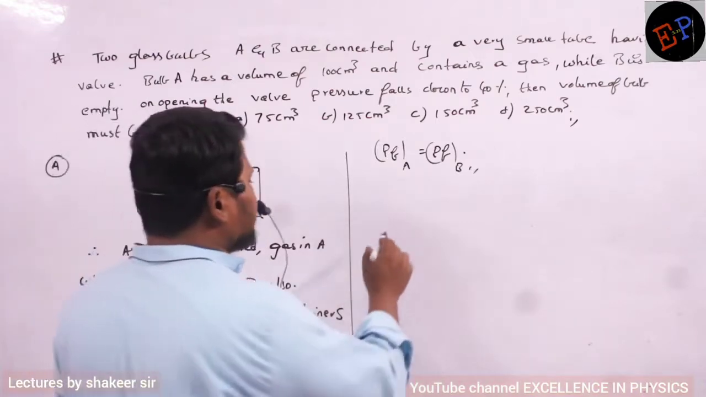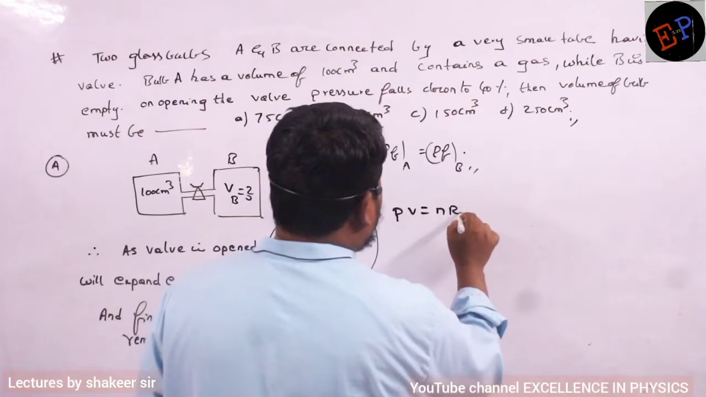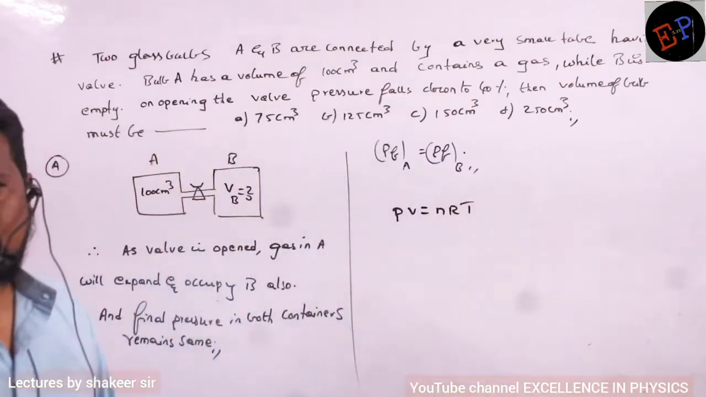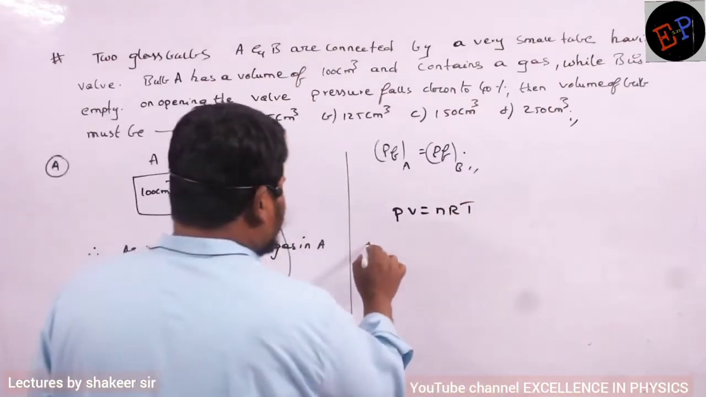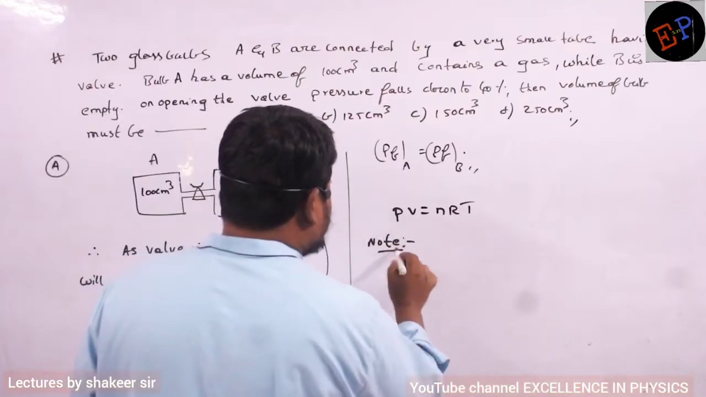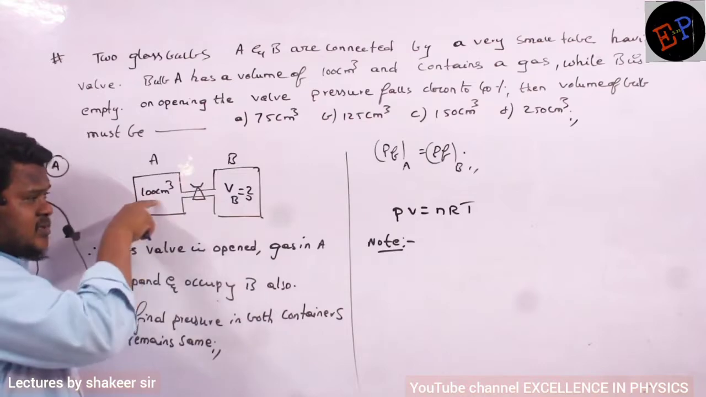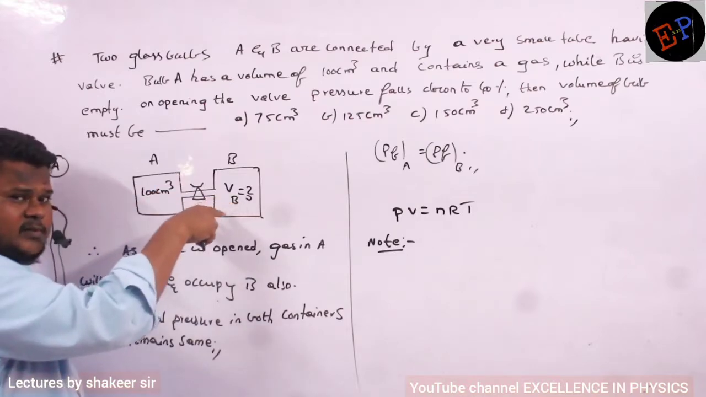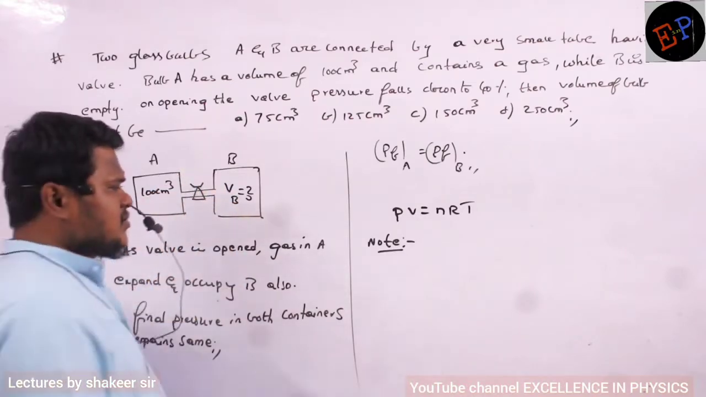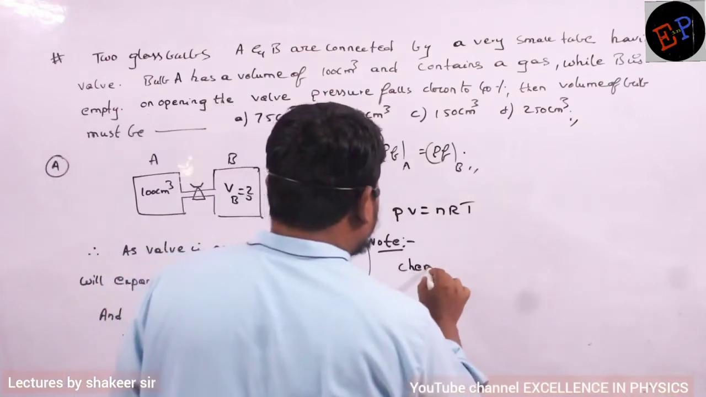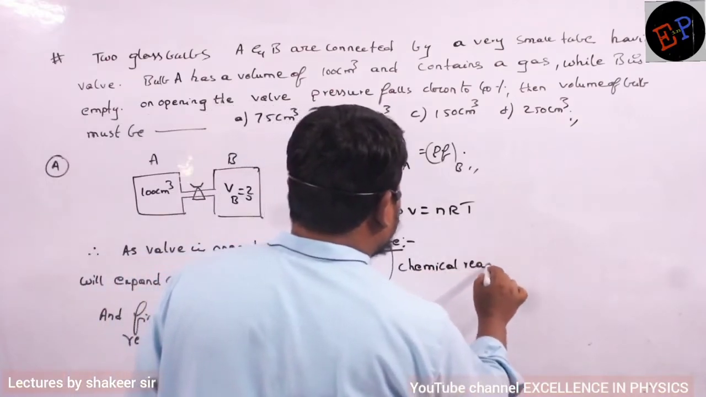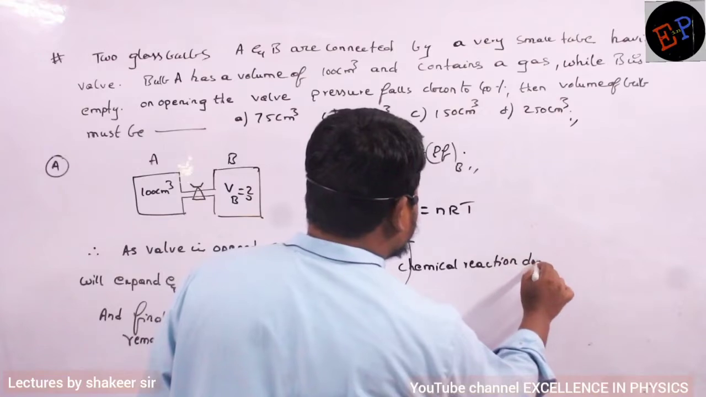We will use the equation PV = nRT, the ideal gas equation. Another note point is that a chemical reaction is not happening. If I open this valve, the gas goes in, but it doesn't react with anything here. So the next note point is that chemical reaction does not take place.